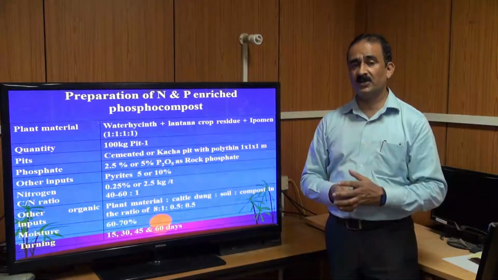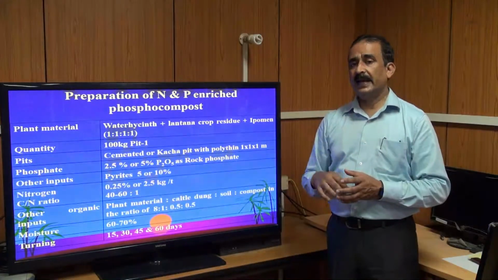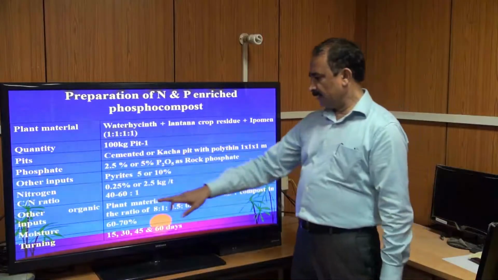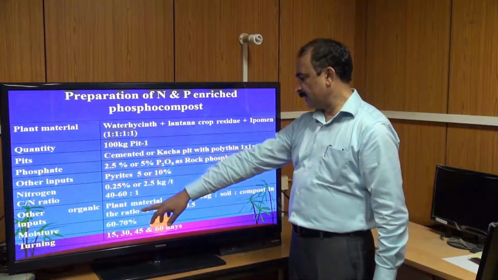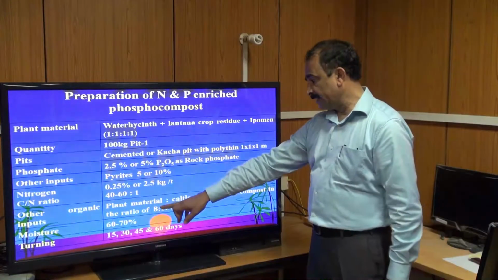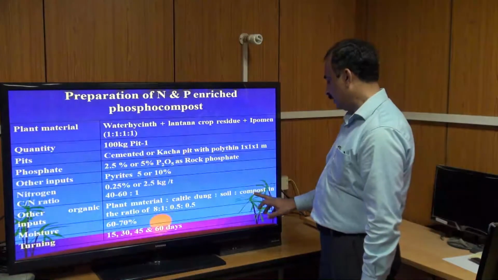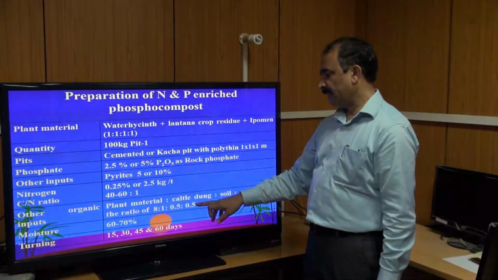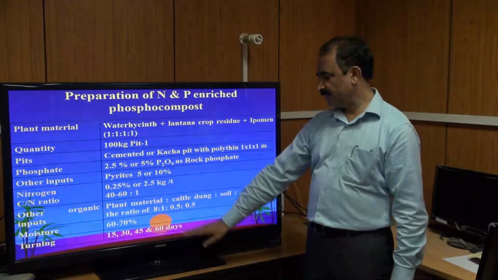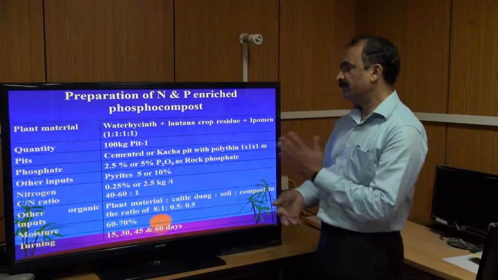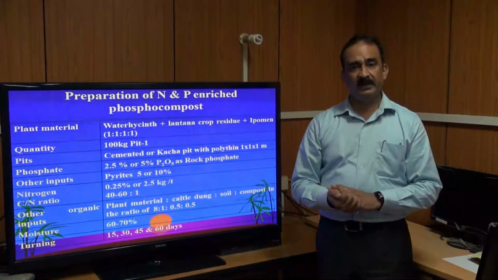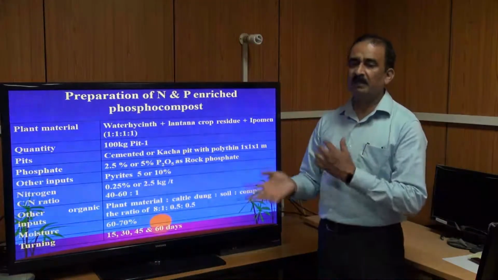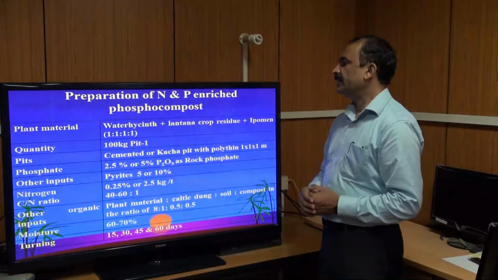It not only increases the nitrogen content but also helps to decompose the organic matter and organic waste. Then other organic inputs like plant materials, cattle dung, soil, compost in the ratio of 8:1:0.5:0.5, and maintain moisture at 60 to 70%, and turn this pit at intervals of 15 days, 30 days, 45 days and 60 days for complete decomposition and preparation of this phospho compost.